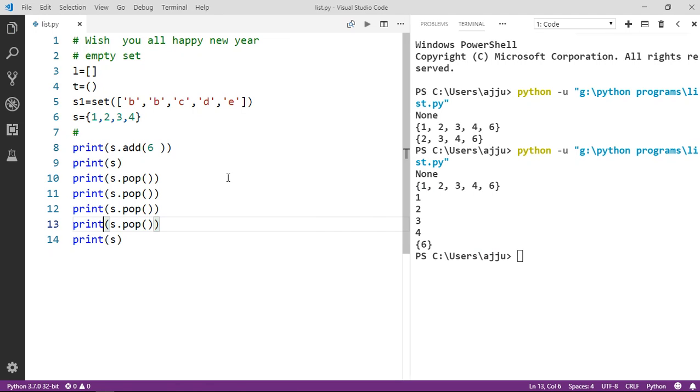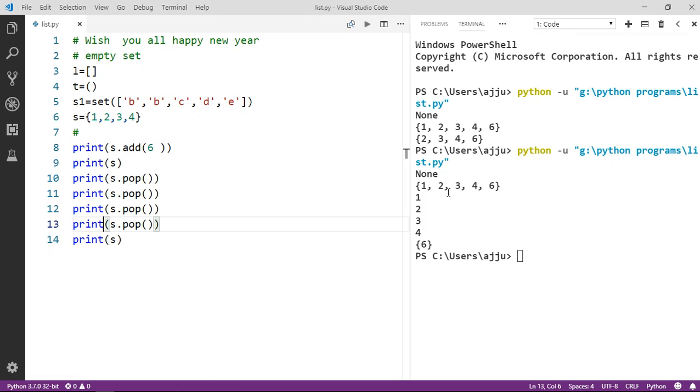Can you see here, first it is removing 1 2 3 and 4. Maybe you're thinking that it is removing in ascending order. No guys, it actually removes the values in a random order. Don't think that it has some definite order. It is just because of hashing, it is providing us a hash code from behind. But the way pop works, it will remove the element in any random order.